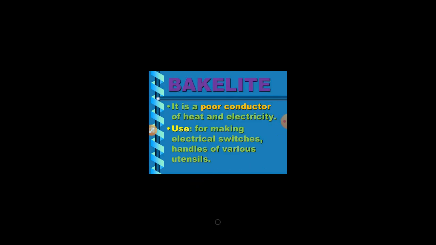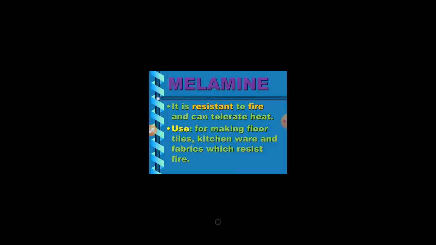Okay. So here are the examples of thermosetting plastic. Number one is bakelite. We know that bakelite is a poor conductor of heat and electricity. That's why it's used for making electrical switches, handles of various utensils. So the handles of these utensils are made of bakelite. Now the second example is melamine. Melamine is fire resistant. It has the fire resistivity property. So it is resistant to fire and can tolerate heat. So that's why it's used for making floor tiles, kitchenware and fabrics which resist fire.